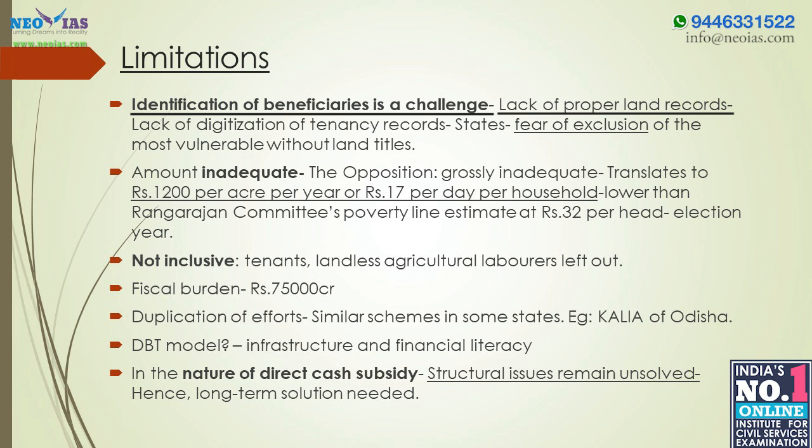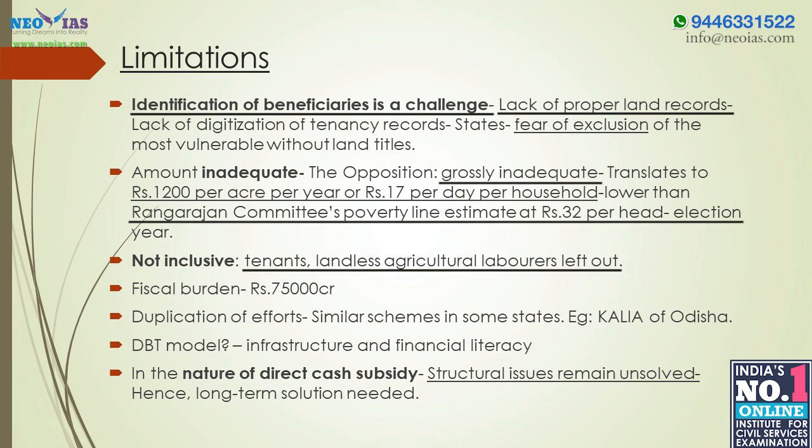The opposition is of the opinion that the amount announced in the scheme is grossly inadequate to meet the needs of farmers. The amount translates to rupees 1200 per acre per year or rupees 17 per day per household, lower than the Rangarajan Committee's poverty line estimate of rupees 32 per head. Some people also criticize this scheme because this is an election year. Another important criticism is that this scheme leaves tenants, landless agricultural laborers and the rural poor out, because only landholding families are eligible. So this is not inclusive.